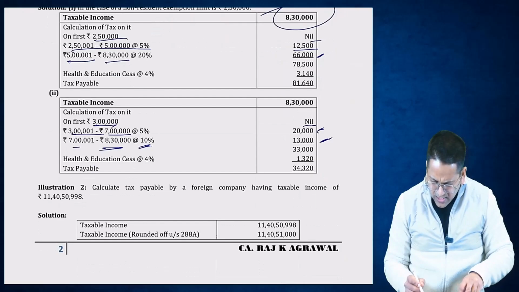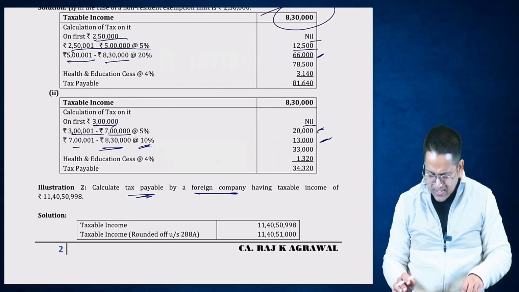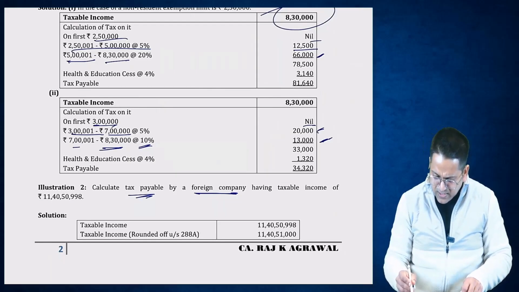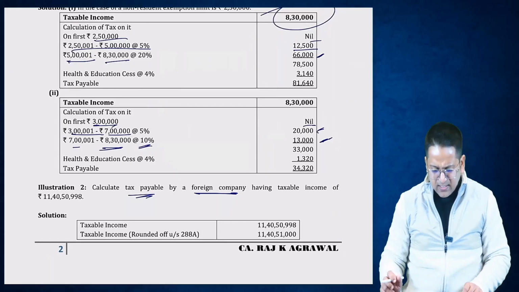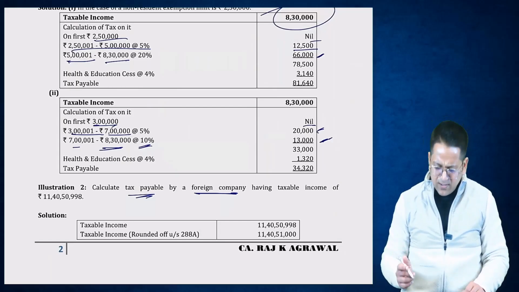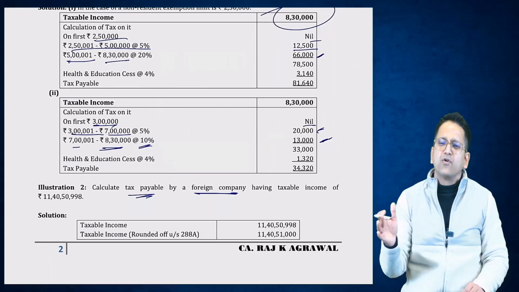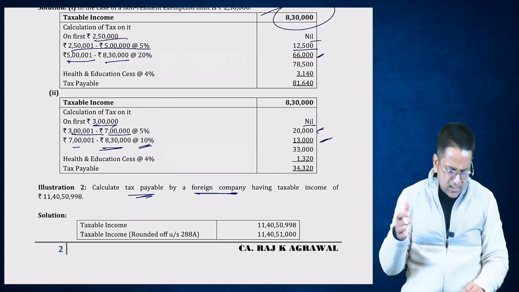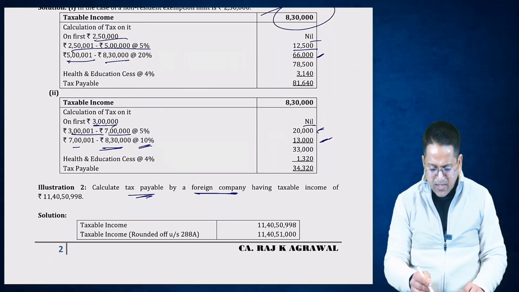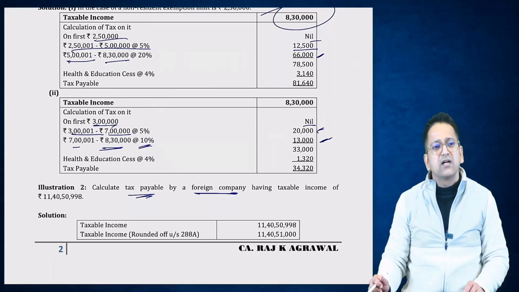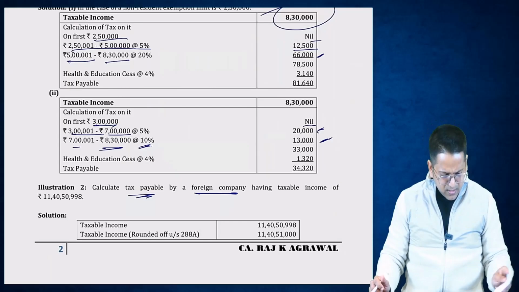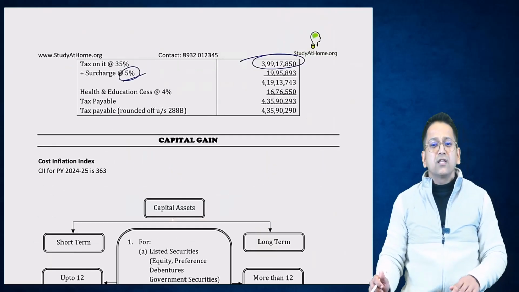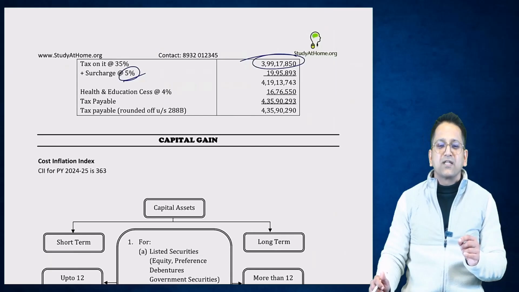I had asked a question about calculating the tax for a foreign company. There is nothing else to do. The tax rate is 35%. So on this income, we directly applied the tax rate of 35%. Surcharge you already know, that depending upon the income, how much is the surcharge. Current income being shown, the surcharge rate is 5%. So 5% surcharge has also been applied. Alright. So these were the changes related to the chapter on very basic concepts.